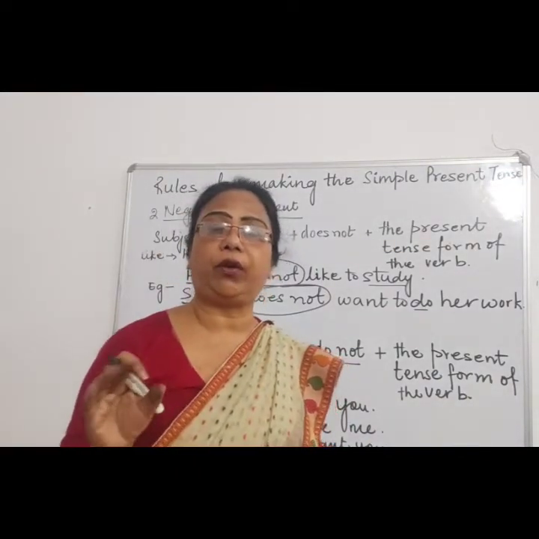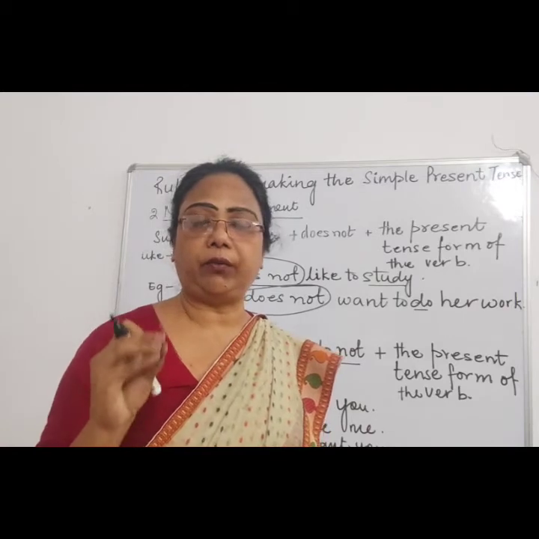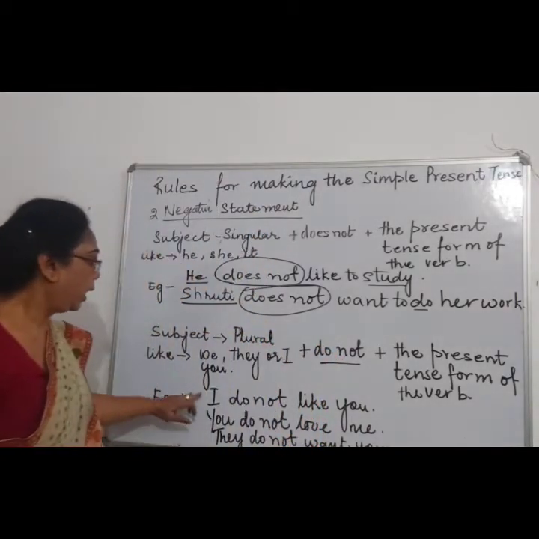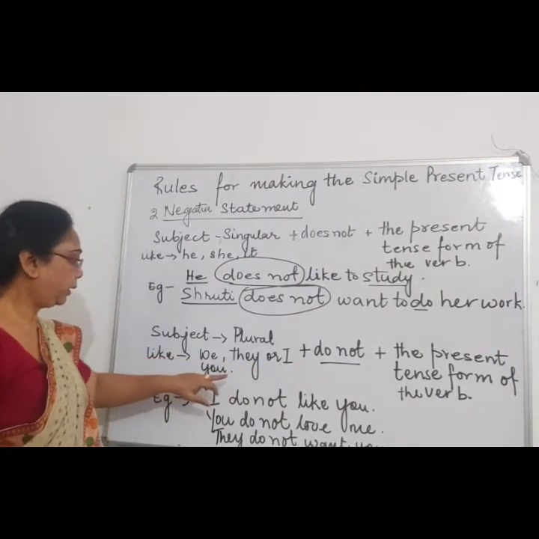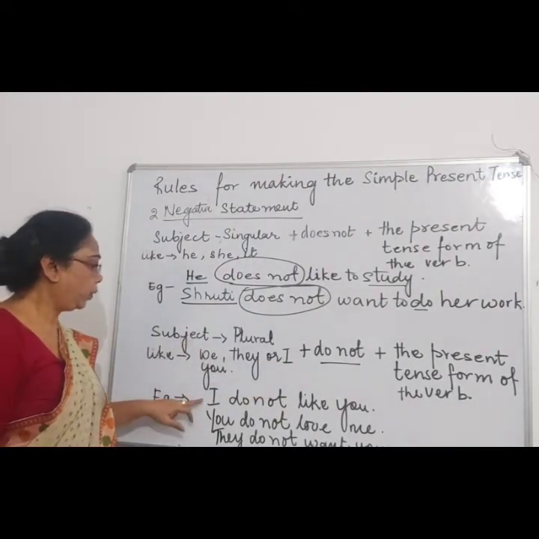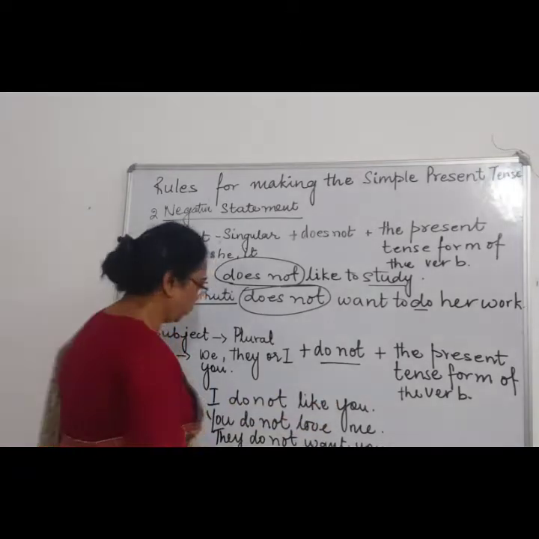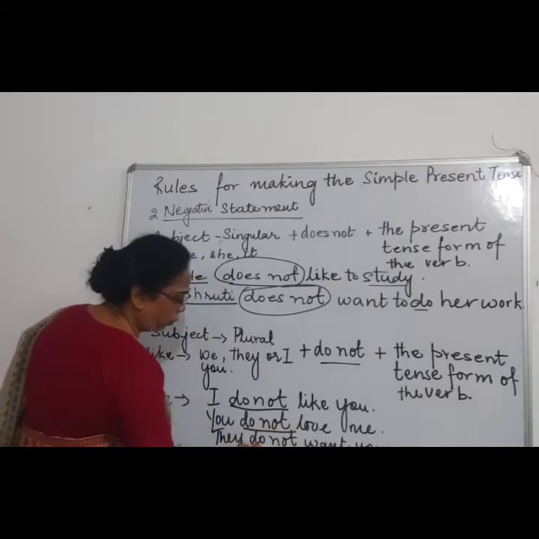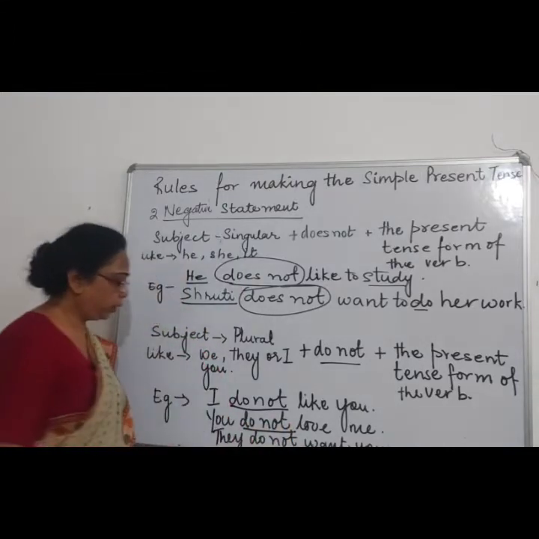Whatever form the verb is written in, it will remain the same. For example, see over here, since I is plural, so I do not like you. I have used do not. You do not love me, right? They do not want you.